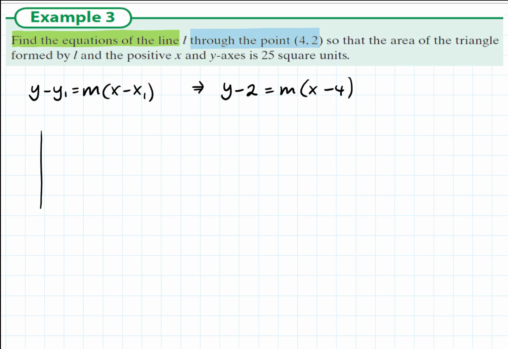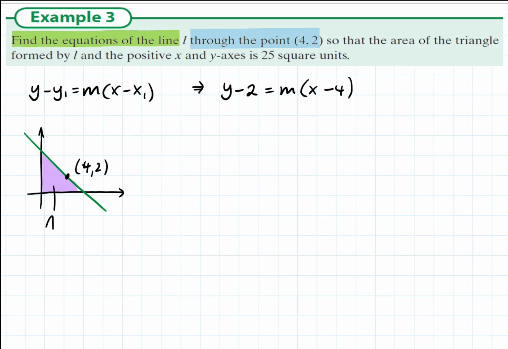So if we sub (4, 2) into the equation of the line formula, we get y minus 2 is equal to m times (x minus 4). So now the only thing we have to find is the slope m, and the problem is solved. Although there's a bit of work to do to find this slope m, or the possible slopes. We know that there's perhaps two of them. So let's draw a sketch of it.